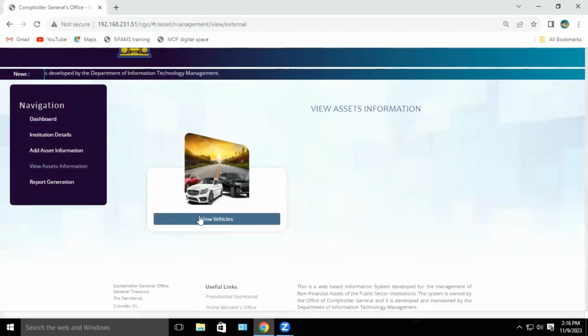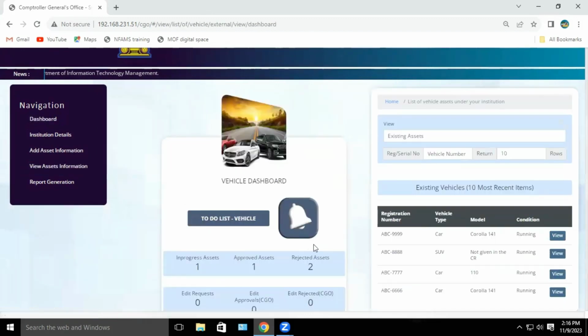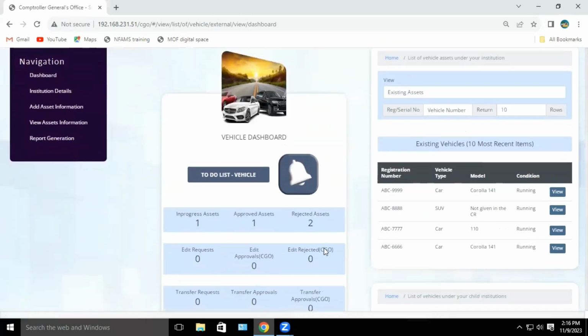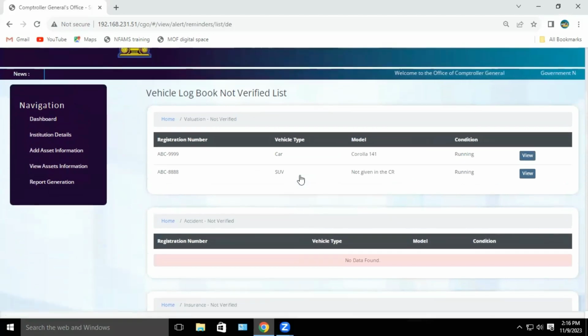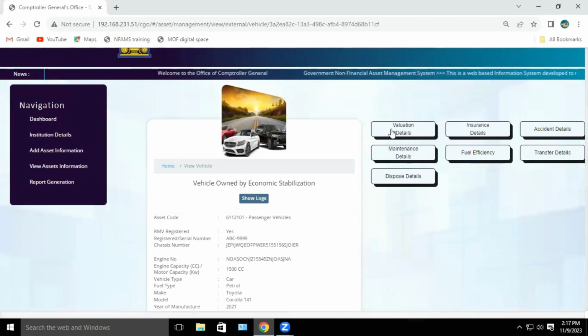The second activity is that valuation information verified as not verified by the data verification officer should be corrected by clicking the bell icon here. When you click the bell icon, you can see the vehicle logbook not verified list. Here, you get the opportunity to correct the information of valuation details, insurance details, accident details, maintenance details, fuel efficiency, transfer details, and disposal details.